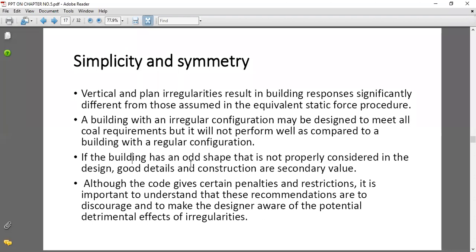Although the code gives certain penalties and restrictions, it is important to understand that these recommendations are to discourage and to make the designer aware of the potential detrimental effects of irregularities. Means, while planning the building configuration, irregularities should be minimized, which would have a bad effect during earthquake loading.